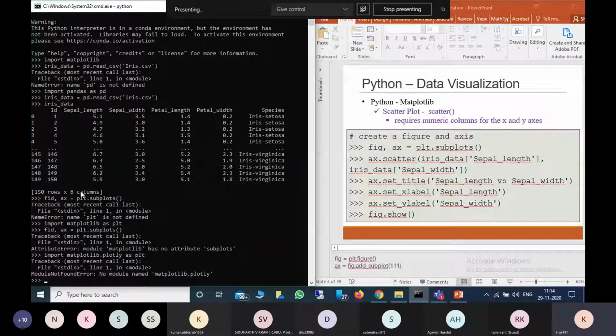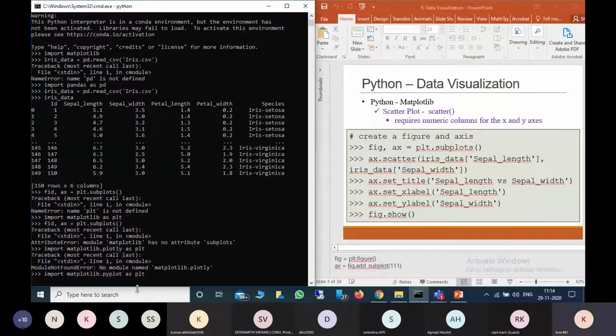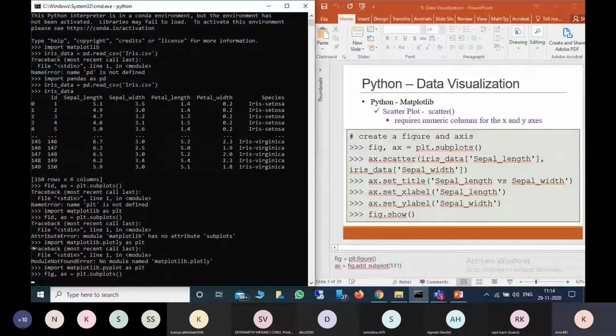So import matplotlib.pyplot as plt. Inside matplotlib we have to access the pyplot as plt. Now I'm defining figure, ax equal to plt.subplots. Figure will give the plot which you want to show, and ax will give the data, and the title, x label and y label we can provide through the ax.